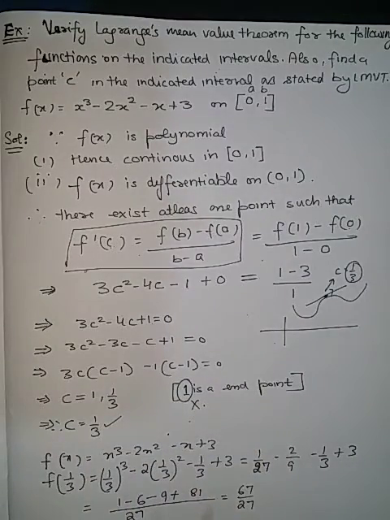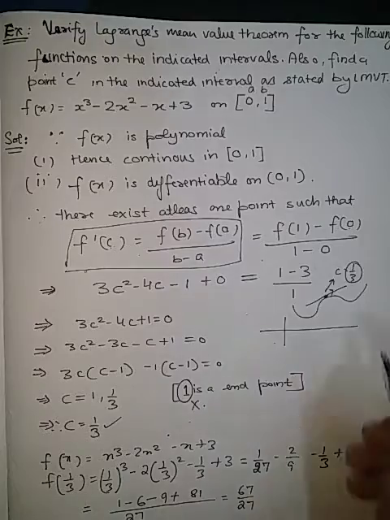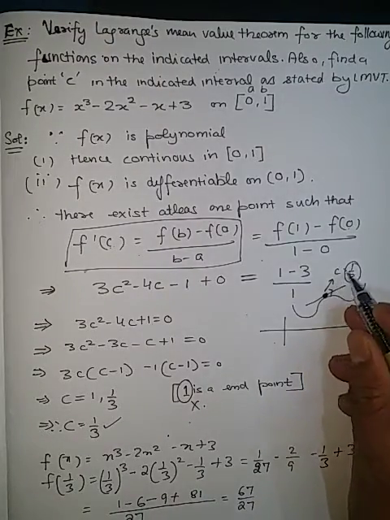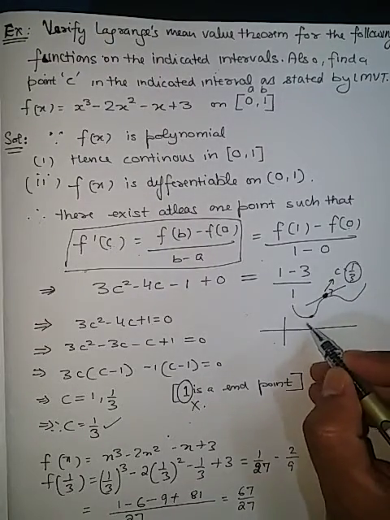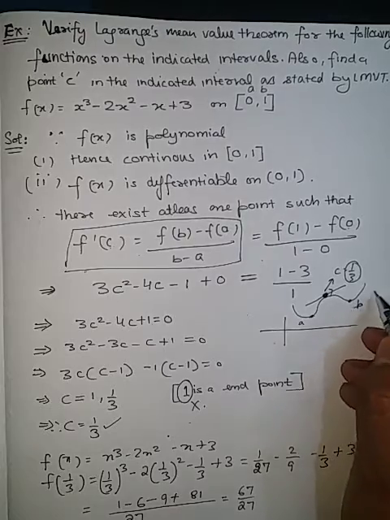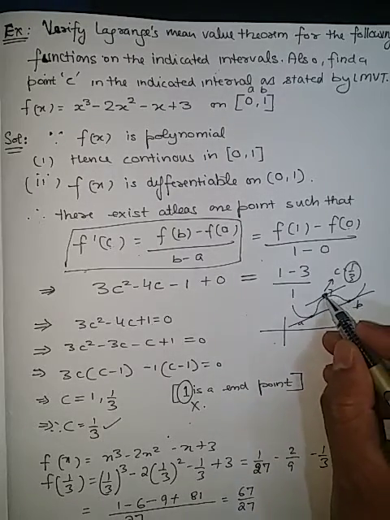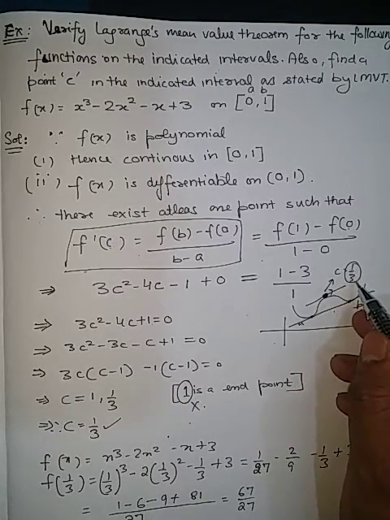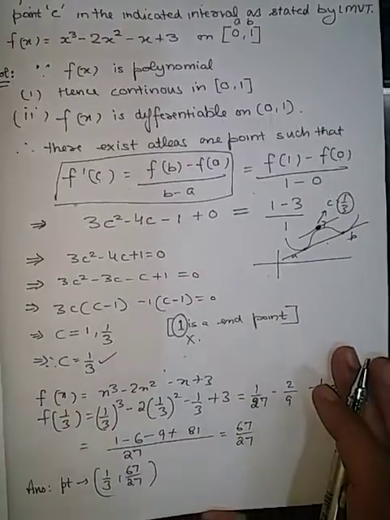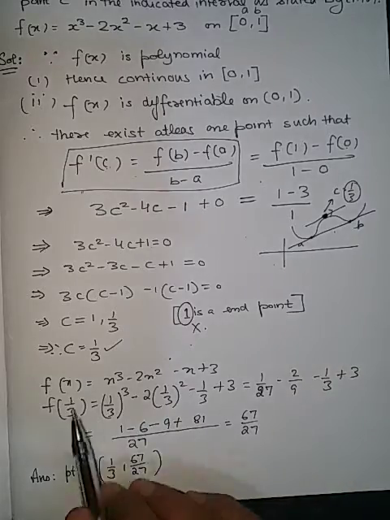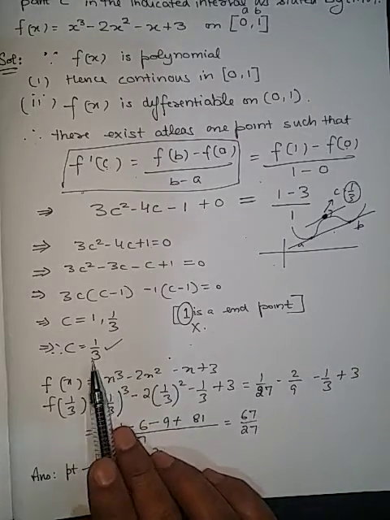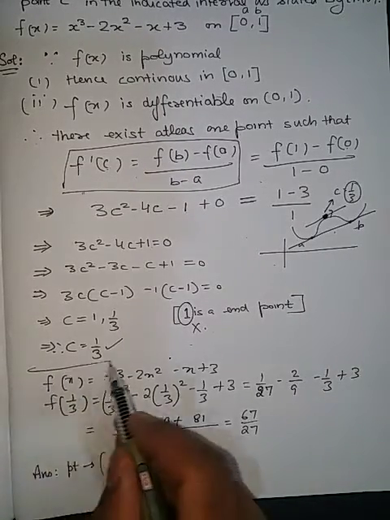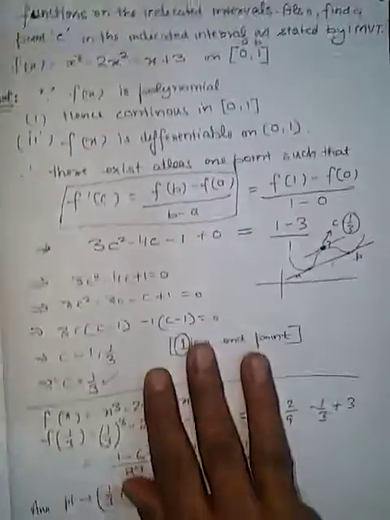Here the question ends, but we will solve further if the whole coordinate is asked in the question. So this c will be 1 by 3, and suppose this is a and this is b. The line joining these two points a and b will be parallel to the tangent at the point c, where c will be 1 by 3. So we have got c as 1 by 3, and the question ends here as per this question.